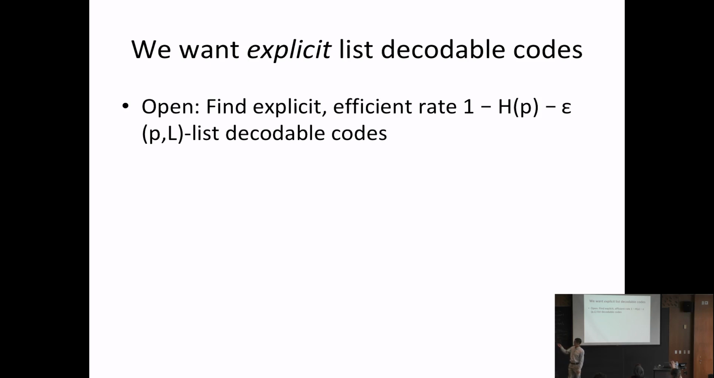Okay, so what do I mean by explicit? This is sort of a loose notion. One way you can think about it is you can produce some description of your code in polynomial time. So for example, if your code is a linear code, you can produce the generator matrix in polynomial time.